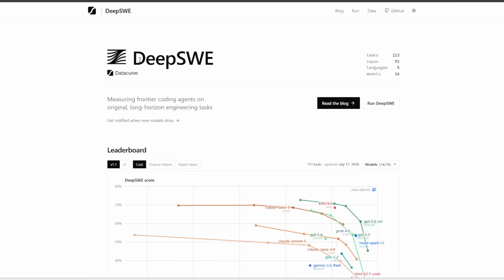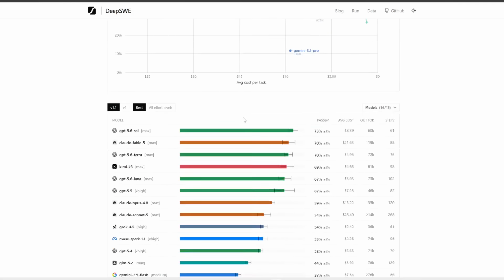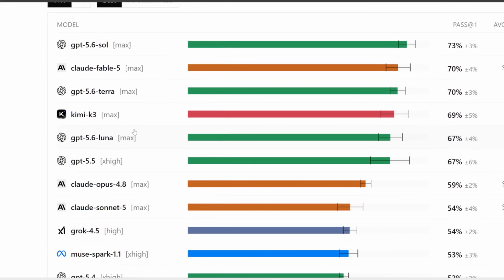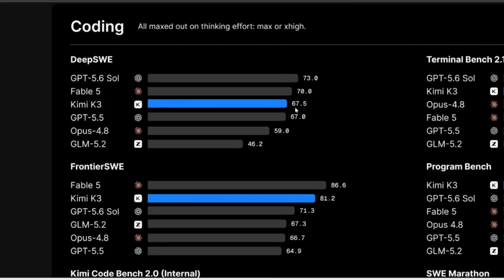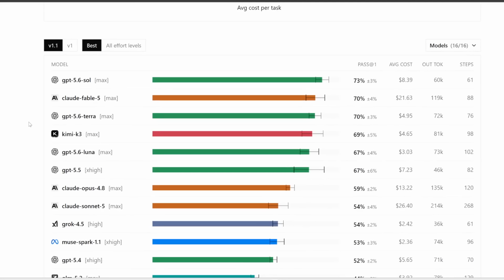Here's another update. So the official DeepSui leaderboard also added Kimi K3, and note that it scored 69%, which is actually 1.5% above what the Kimi team originally reported. So they actually underreported this score. Now again, DeepSui is one of the most accurate measures of long horizon software engineering tasks, and as you can see, Kimi K3 is among the best models out there. Notice that all these confidence intervals overlap, so there's actually no significant difference between these models. It's as good as GPT 5.6 and Claude Fable.